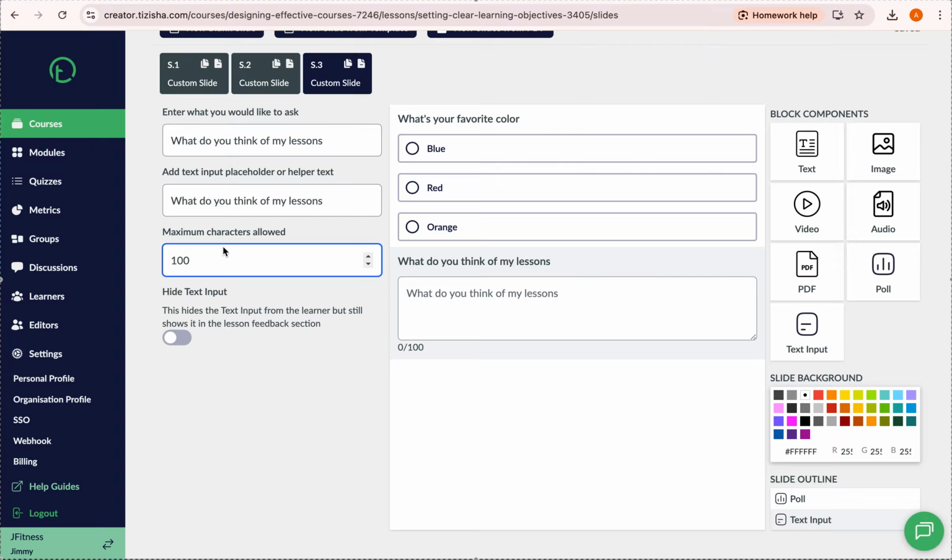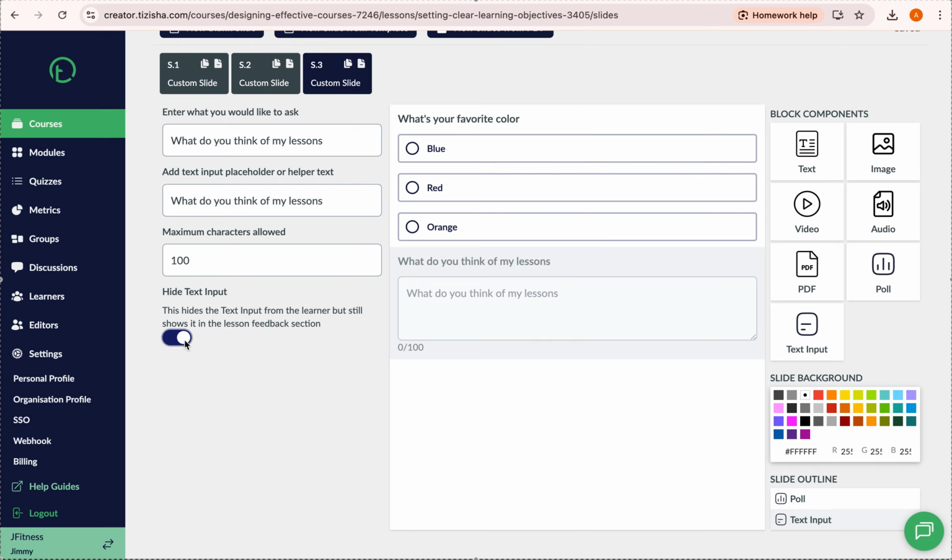Then we have a toggle here. If you put this on, basically what this does is it hides this text input from the learners, but you can see it from your end, and you can see the feedback from the feedback section, which is another part of the journey I'm going to take you through. You'll still be able to see that, but this will be hidden from the learners.